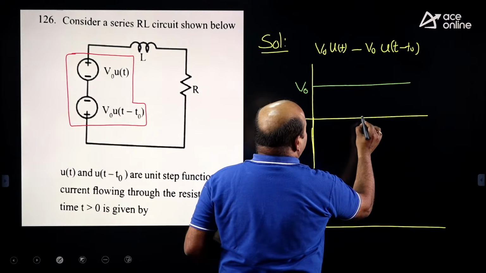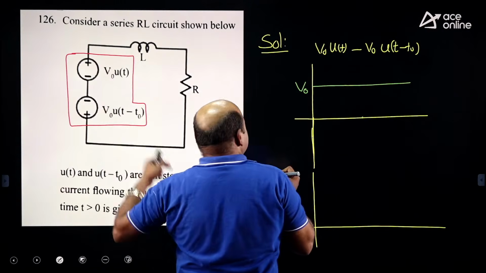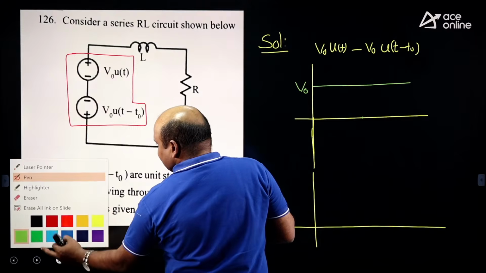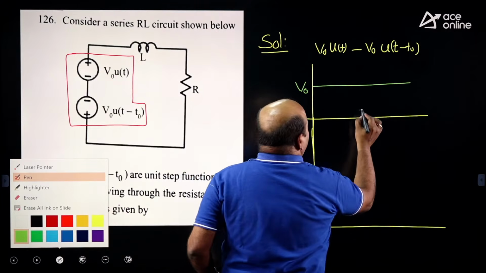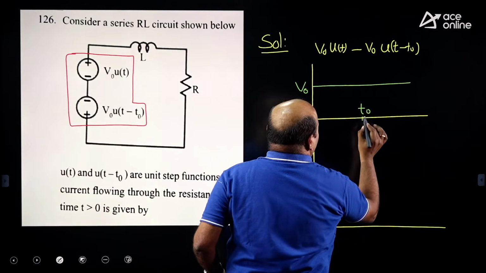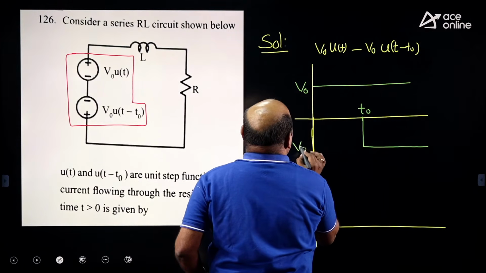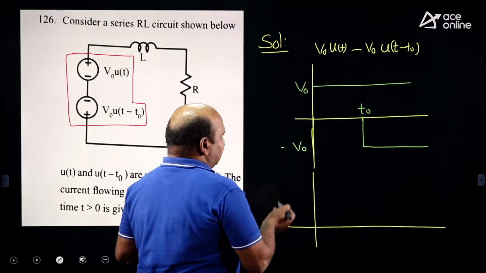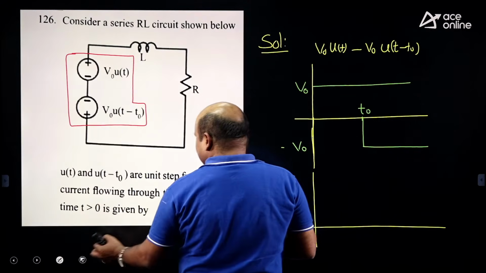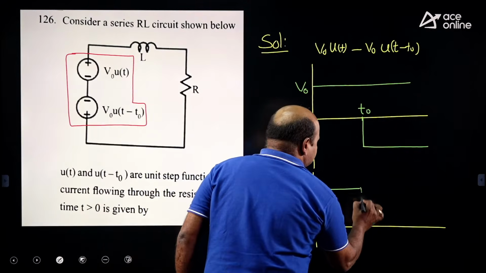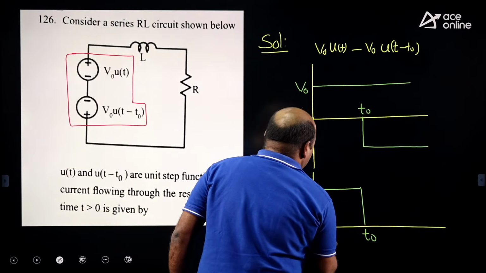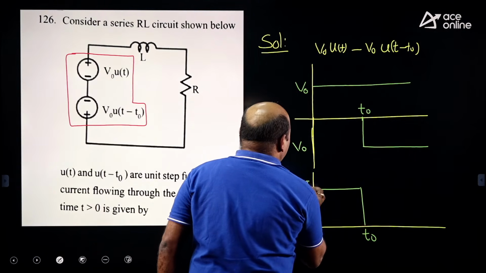It will start at t naught, because it is a minus, with the same minus V naught, and the resultant you are getting will be a pulse from 0 to t naught with V naught magnitude.